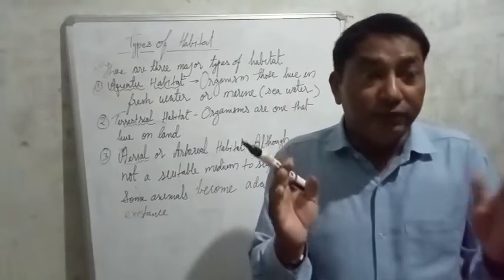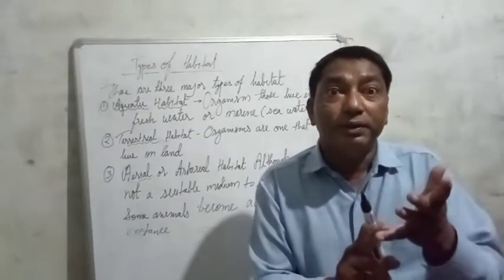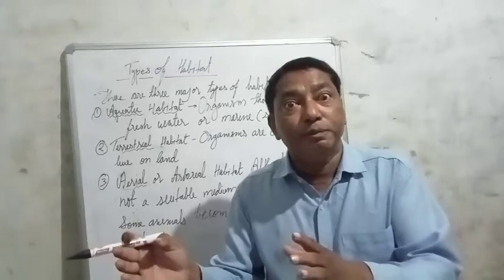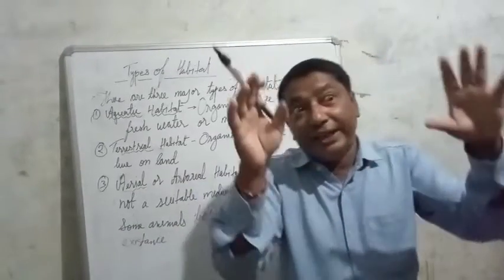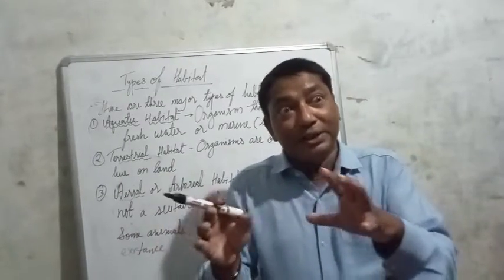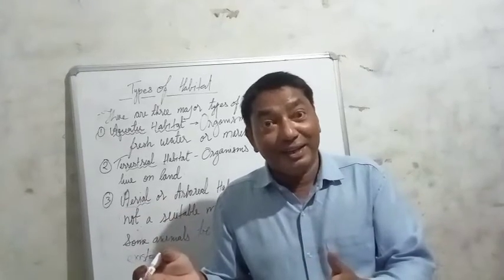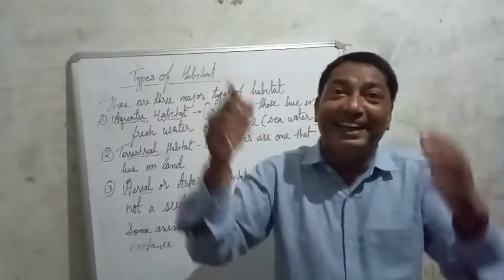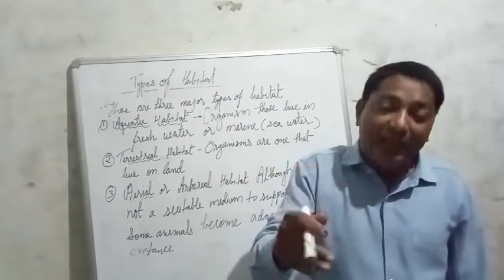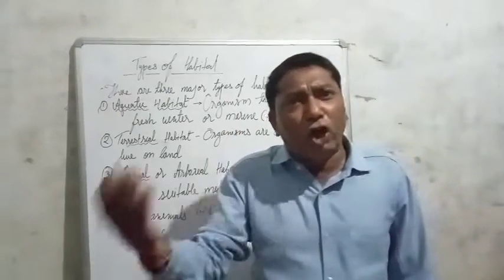for life there must be oxygen, there must be food, there must be water. If any organism lives in the air, we say that this is an aerial animal, but where will it get water to drink? There is no lake in the air, it will not drink water in the sky, it will have to come on the land in some way or the other.